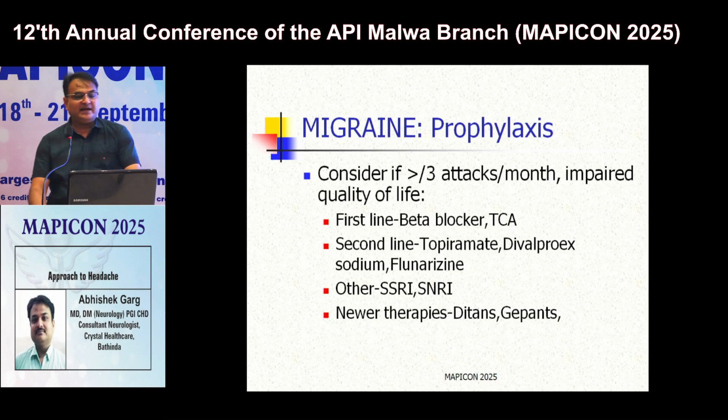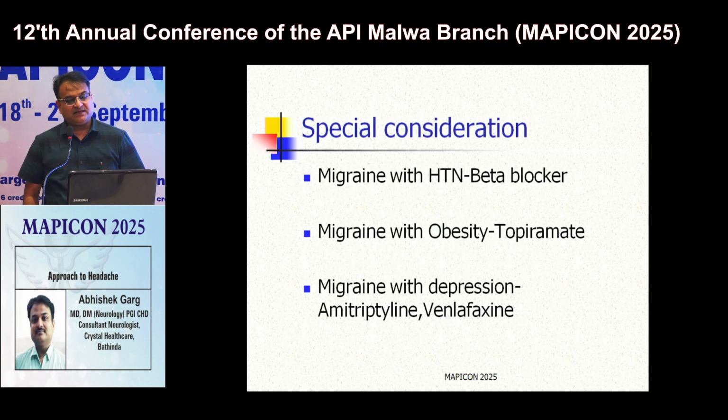What are the common prophylactic agents for migraine? First line agents are beta blocker, tricyclic antidepressants. Second line agents are topiramate, divalproex sodium, flunarizine, and other options are SSRI or SNRI. Some special consideration: if migraine patient is having comorbid hypertension, then our choice should be beta blocker. If migraine patient is obese, treatment of choice is topiramate, as this also causes weight loss. If migraine patient has comorbid depression, our treatment of choice should be tricyclic antidepressant, SNRI or SSRI.